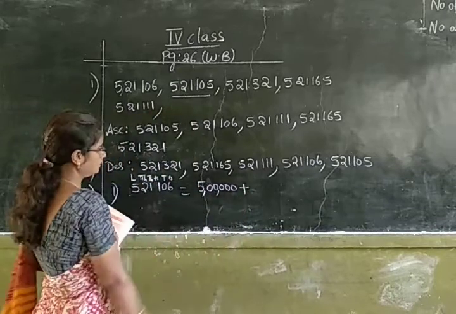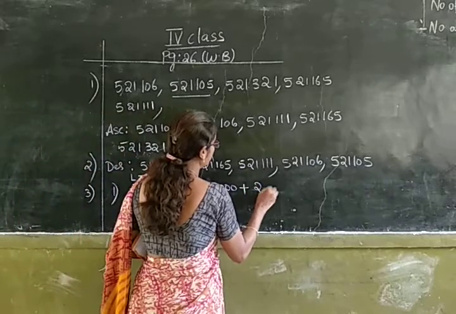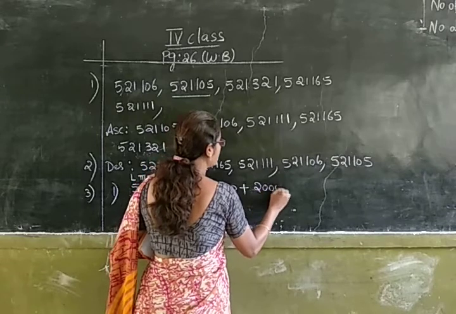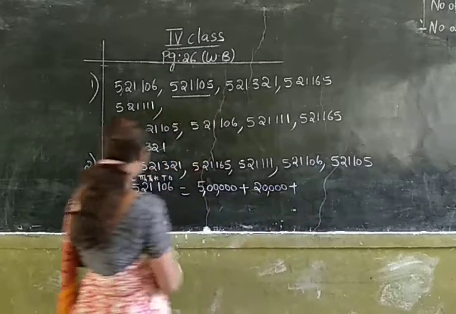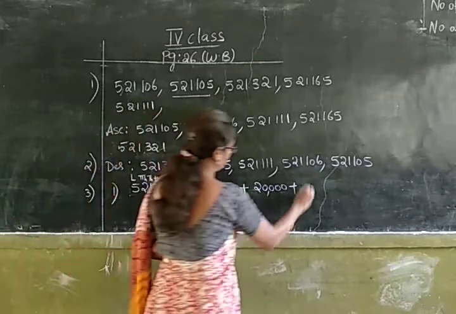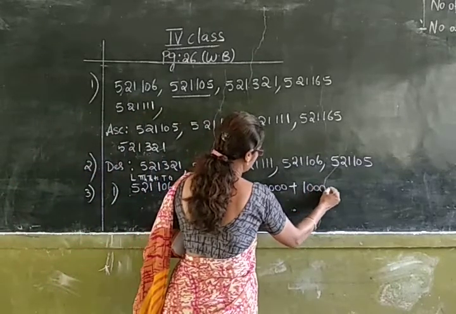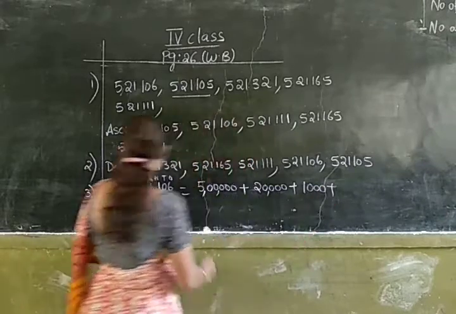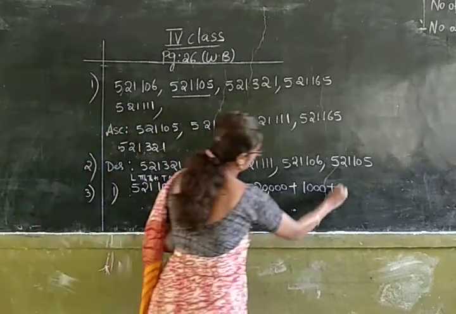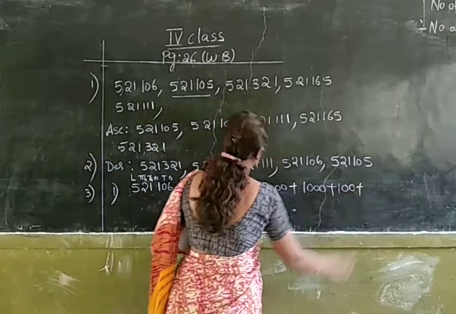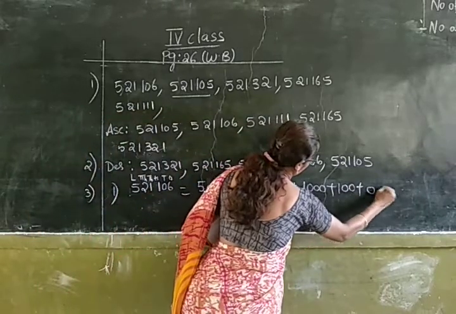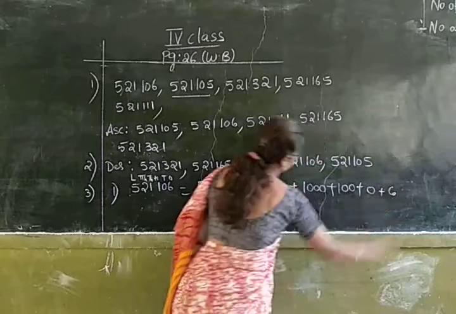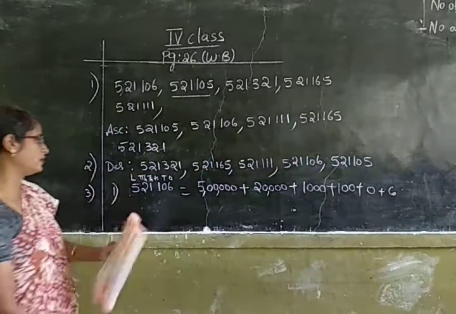2 is in 10,000s place. So its place value is 20,000. Next, 1 is in thousands place. So its place value is 1,000. Next, the next one is in hundreds place. So its place value is 100. 0 is in tens place. So its place value is 0. And 6 is in ones place. So its place value is 6.